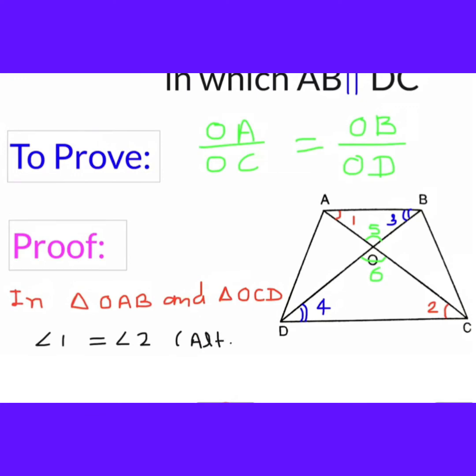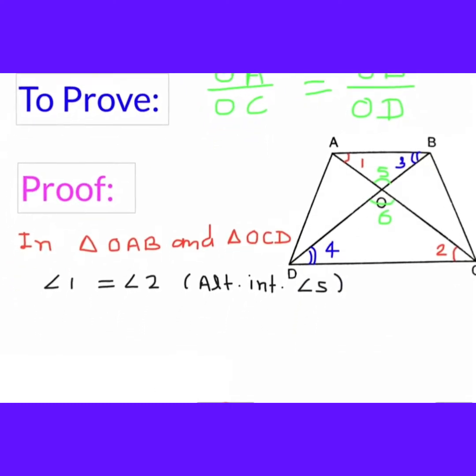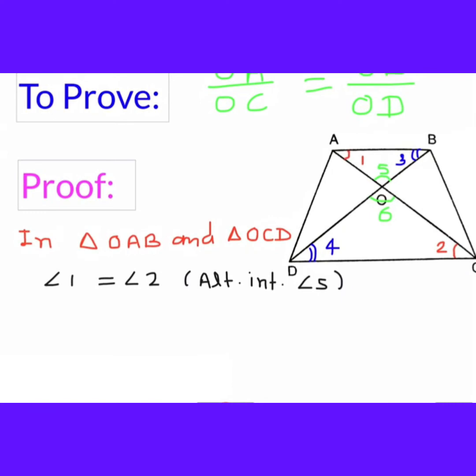Why? Alternate interior angles. So here is the reason, alternate interior angles.